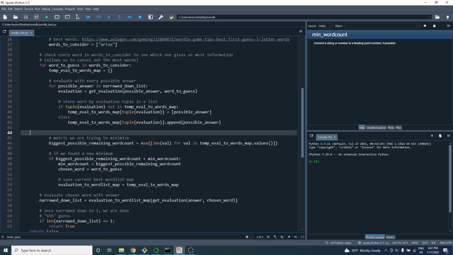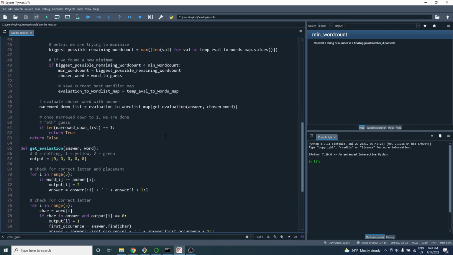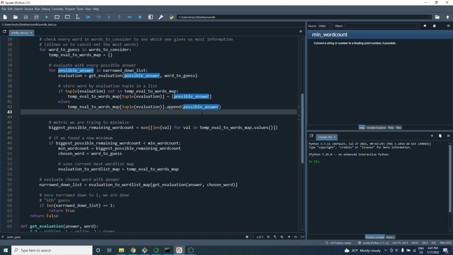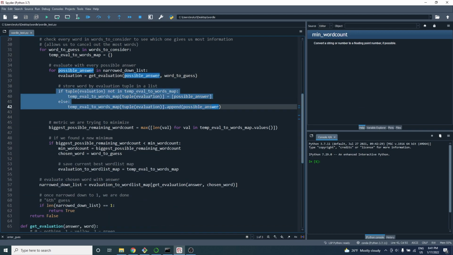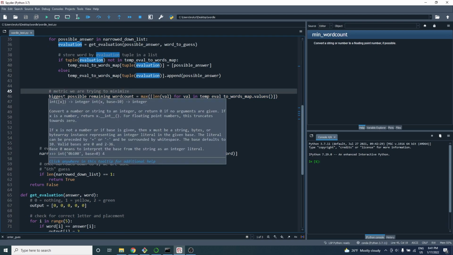So later on, we look through every word that we're considering, and then every possible answer in our narrowed down list, and then we evaluate them with each other. The evaluation function is pretty simple. It's just 0 if the color would have been gray, 1 if it would have been yellow, and 2 if it would have been green. So it does the same thing as the colors that you see on the actual Wordle website. And once we do that evaluation, then we save our results. So the key to this Python dictionary is the evaluation, a tuple of the evaluation, and then the value is just a list of all possible answers that have that evaluation.